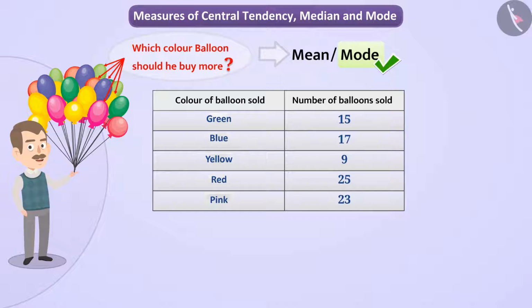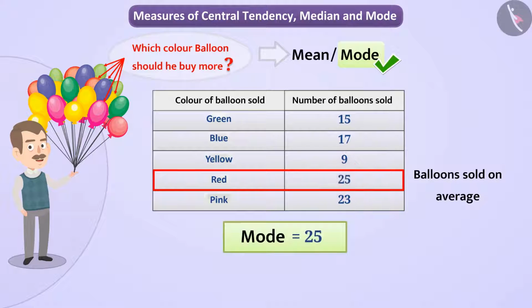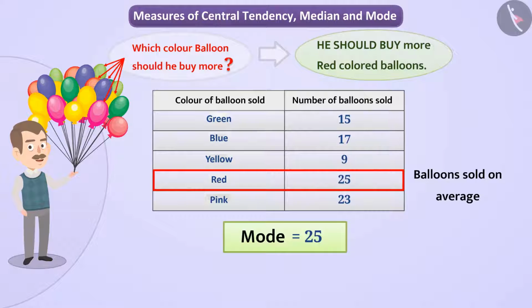From the data available, it is evident that the balloon seller has sold more red-colored balloons than any other color, which means that the mode is 25. It can therefore be inferred that he should buy more red-colored balloons so that he has sufficient number of red balloons for sale. In this way, we need different representative values in different situations as per the requirement.